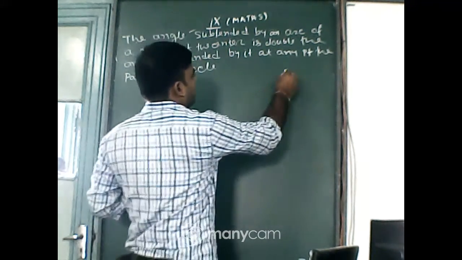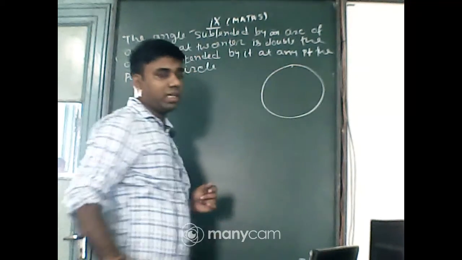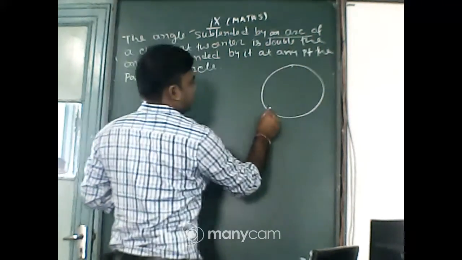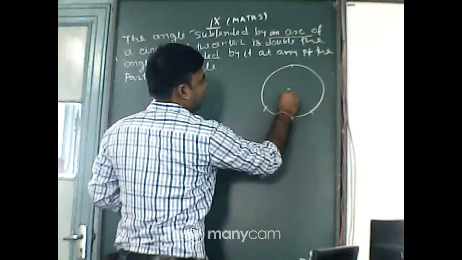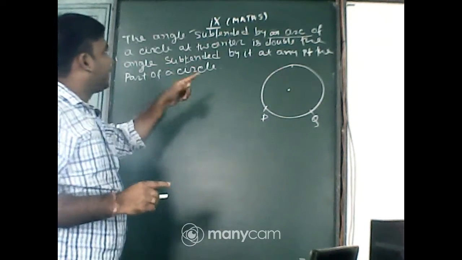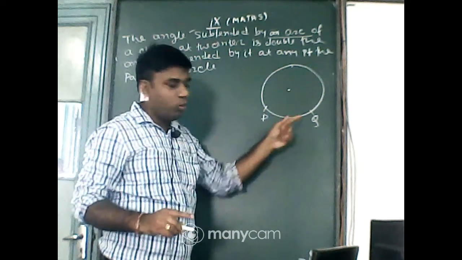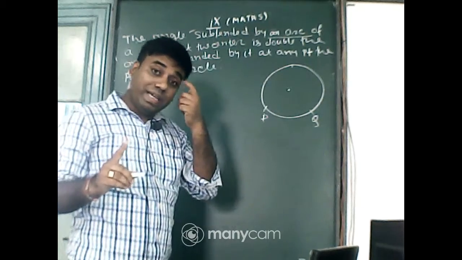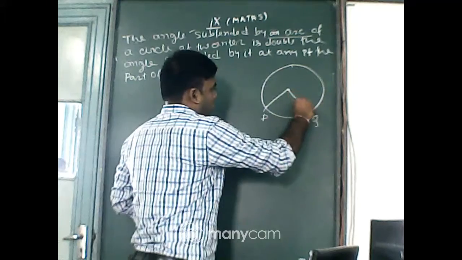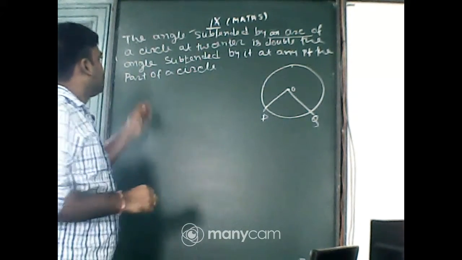So it's a circle, and just consider an arc, that is PQ. Its center is O. The angle subtended by an arc of a circle at the center: this arc PQ will make an angle at the center, that is POQ, is double of the angle.